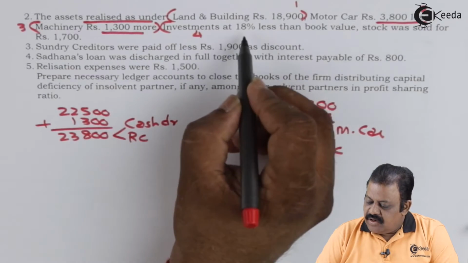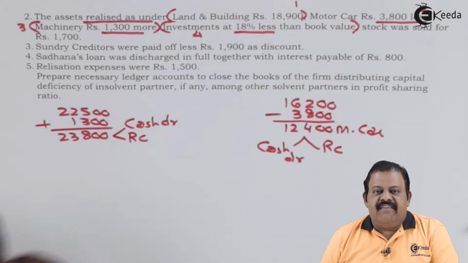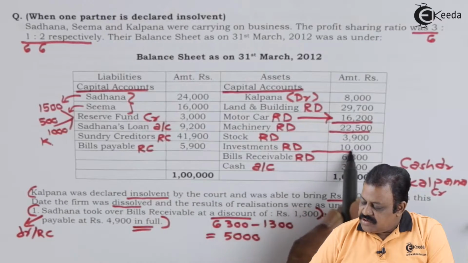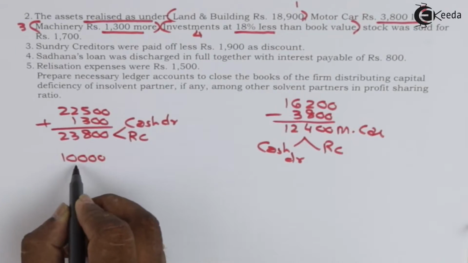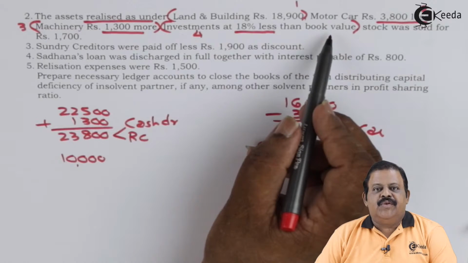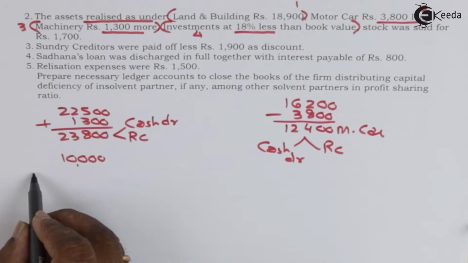Investments, the fourth asset, sold at 18% less than the book value. Investments have a book value of 10,000. Investments at 18% less than book value. So 18% of 10,000.